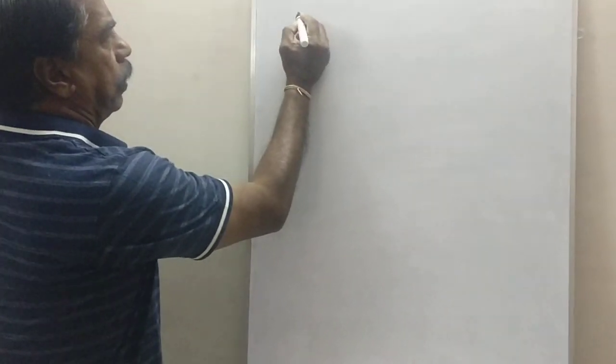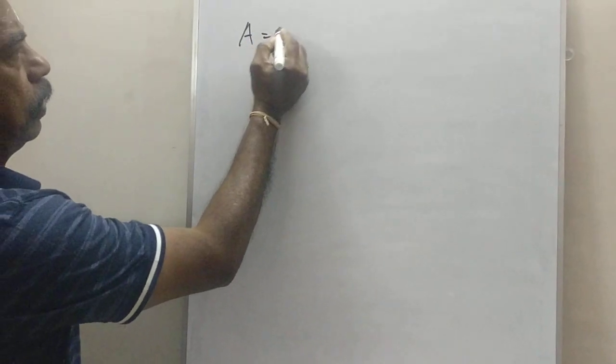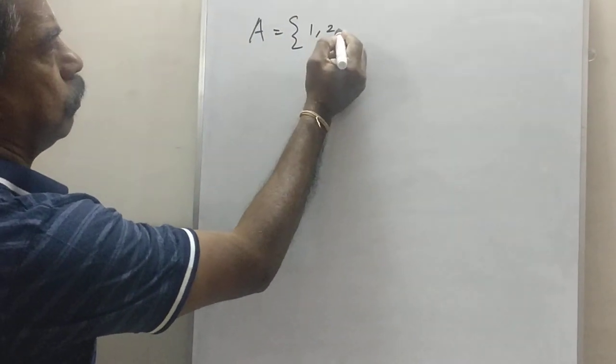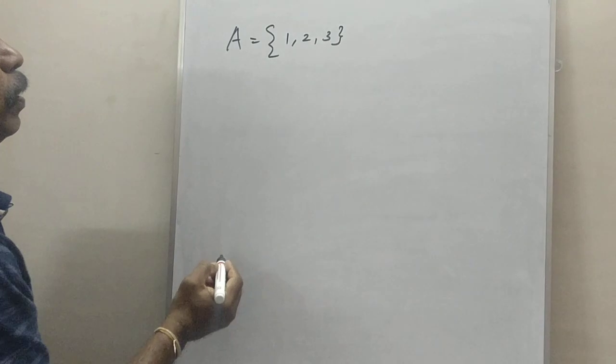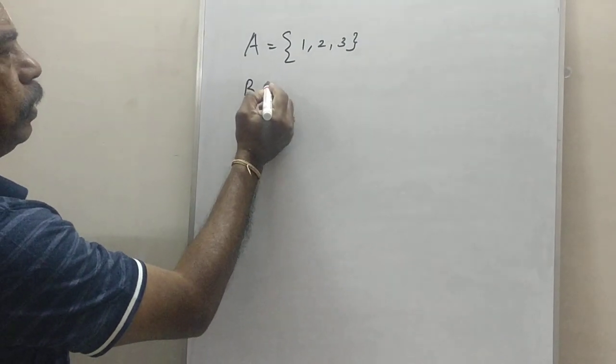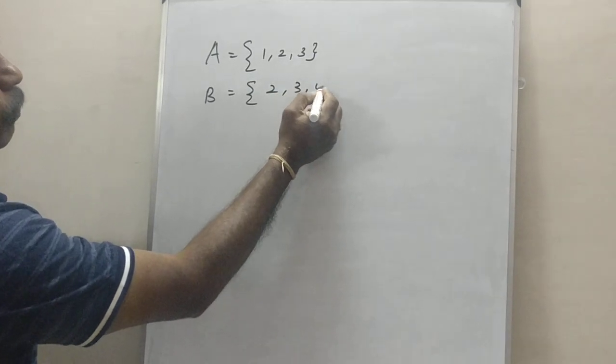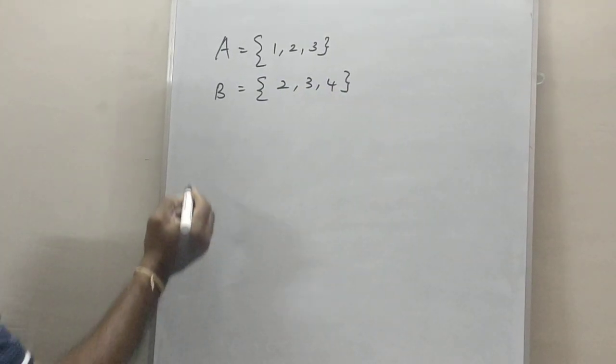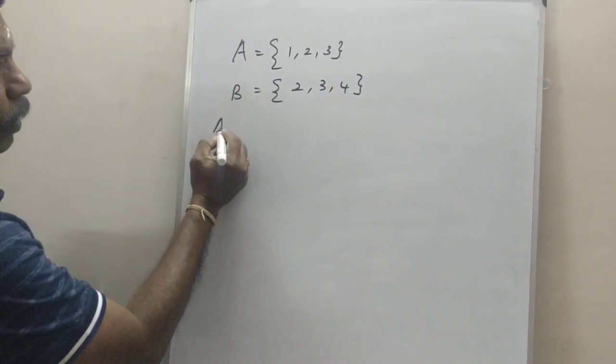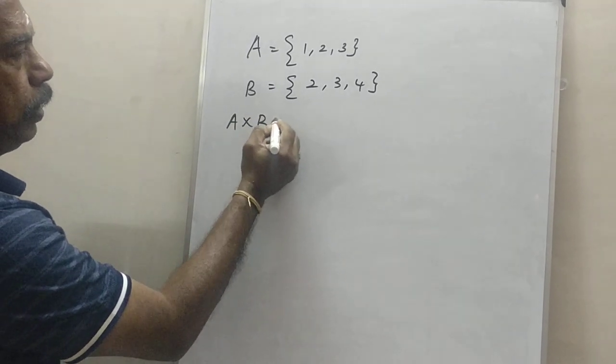Suppose A is a set {1, 2, 3}, and B is another set {2, 3, 4}. And we know what A cross B is.